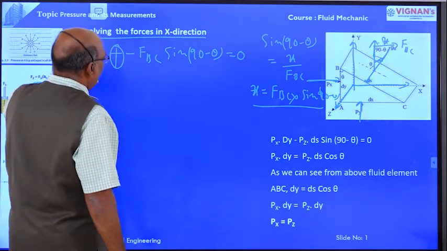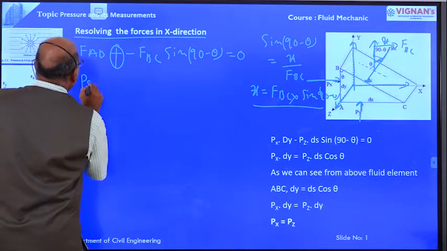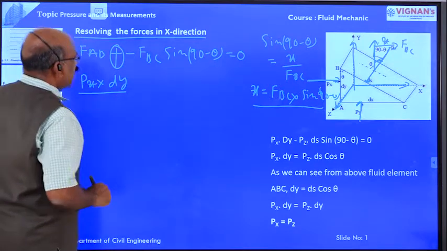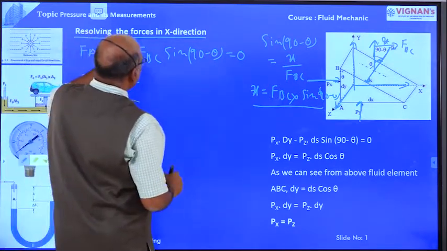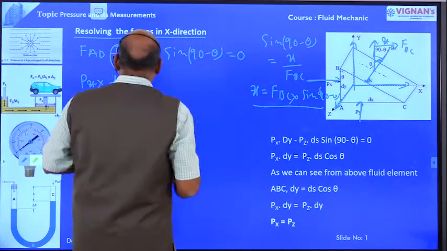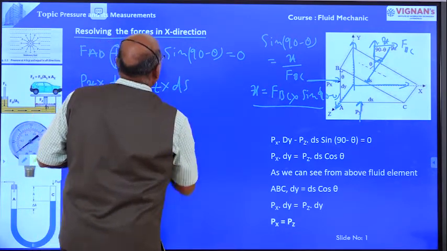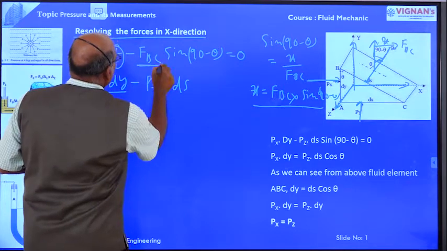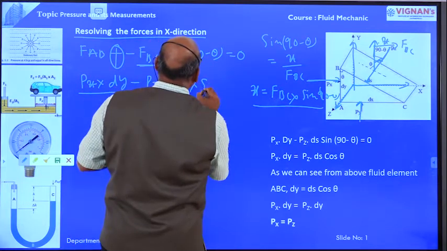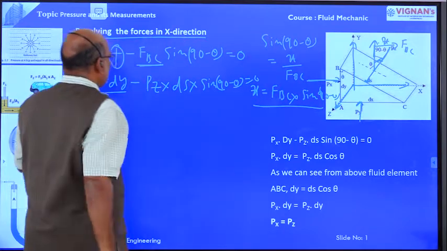Now, force AB we have already determined, that is equal to Px into dy, the force acting in the x direction, minus force acting on the face BC, that we have also determined, that is equal to Pz into ds. Right? Force BC is nothing but Pz into ds into sine 90 minus theta, which is equal to cos theta, is equal to 0.